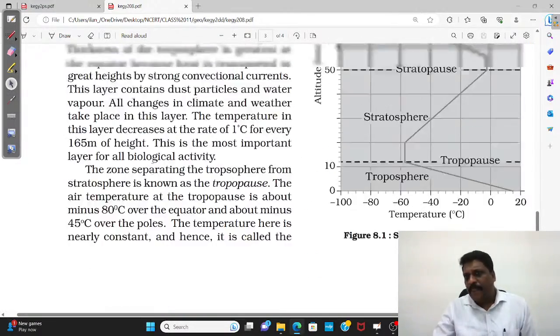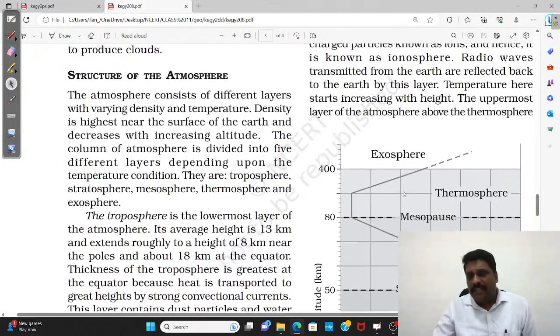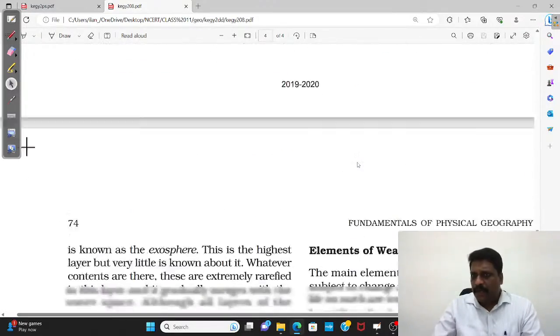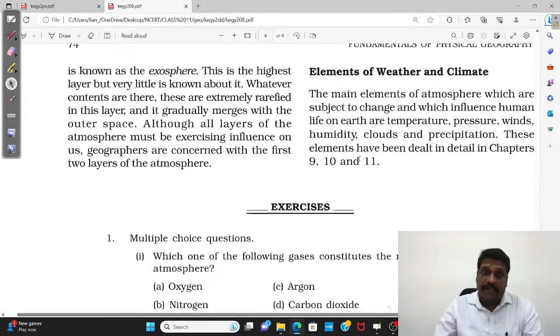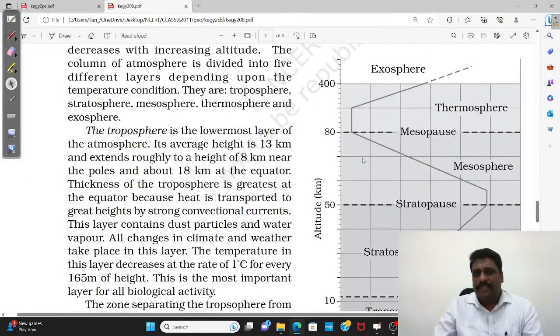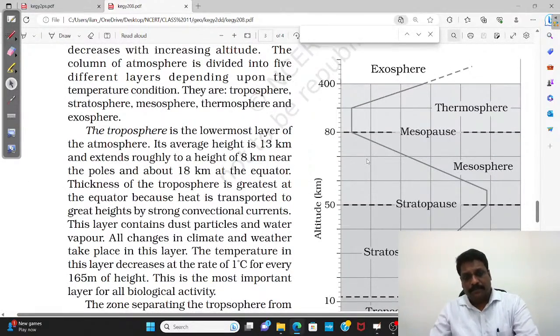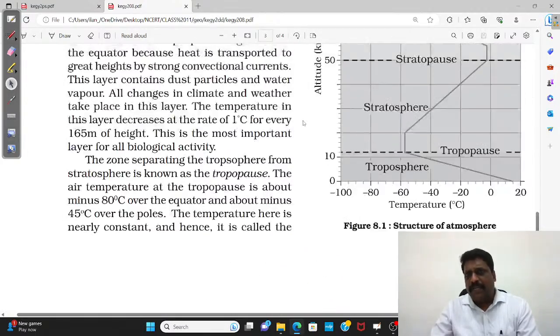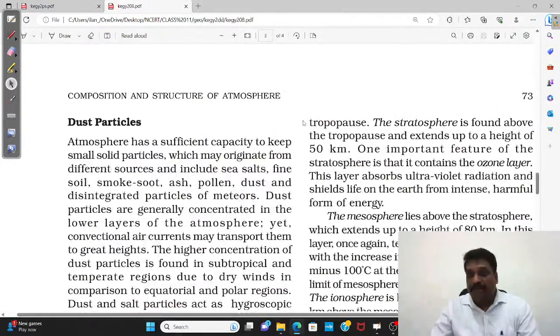Fine, my dear friends. So what the different layers are and the basic property of each layer is given. But let me tell you very frankly, is this particular segment enough for the examination?